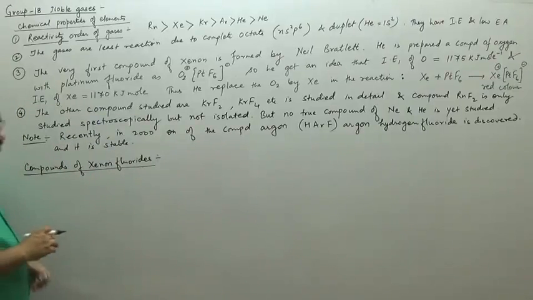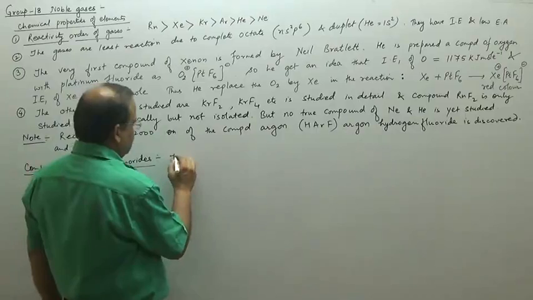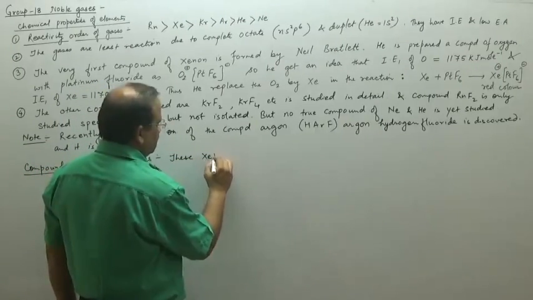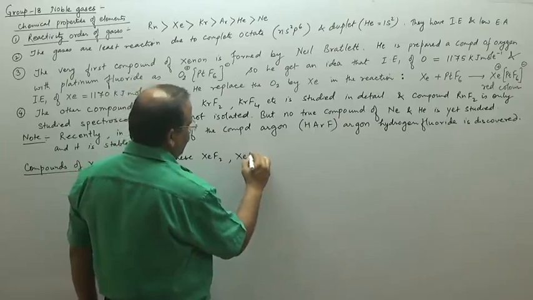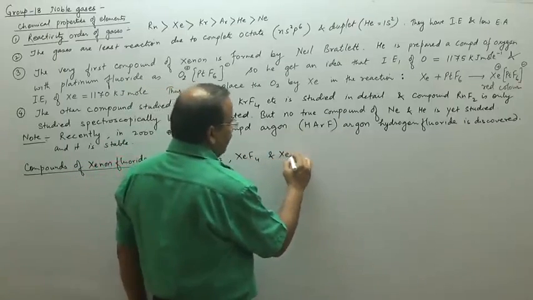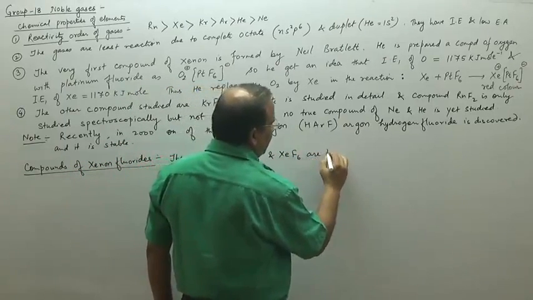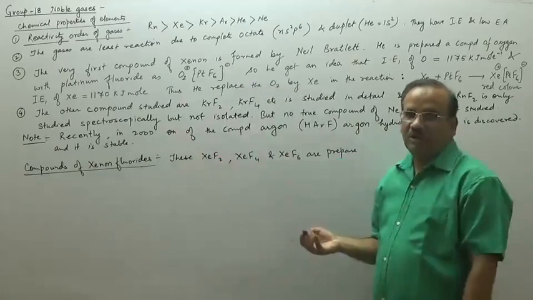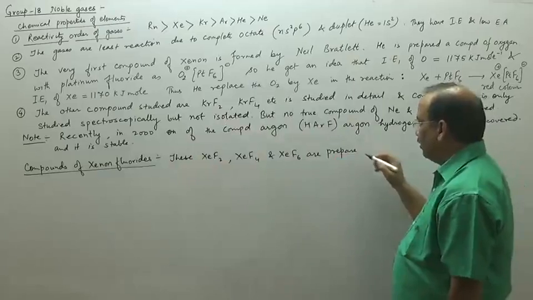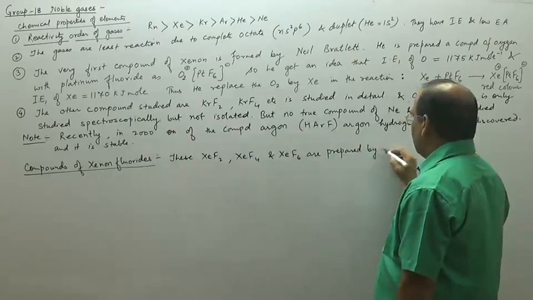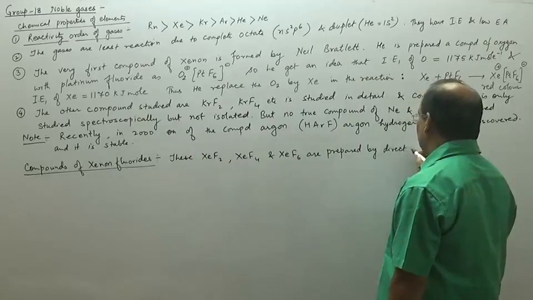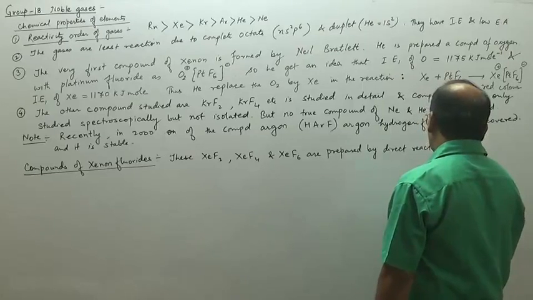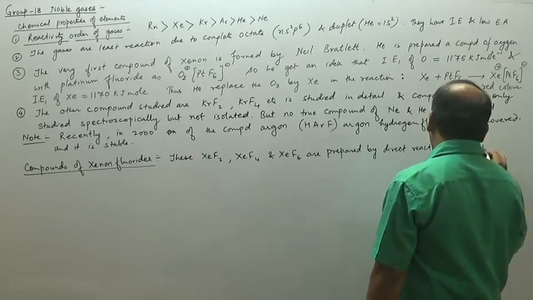By direct combination, these xenon fluorides, XeF2, XeF4 and XeF6, are prepared by direct reaction of the elements.